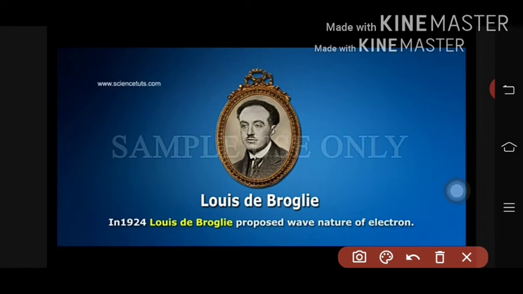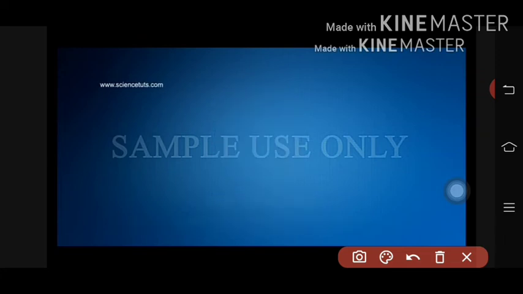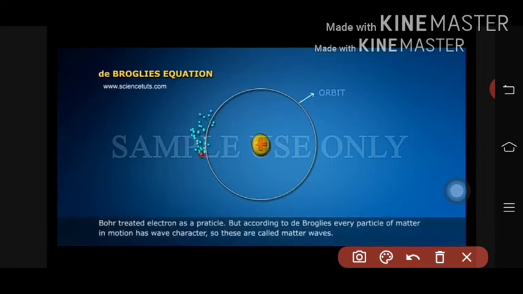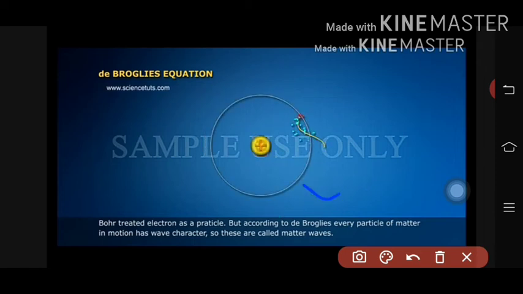Louis de Broglie in 1924 proposed the wave nature of the electron. So what is that wave nature of the electron? Bohr treated the electron as a particle, moving as a particle.